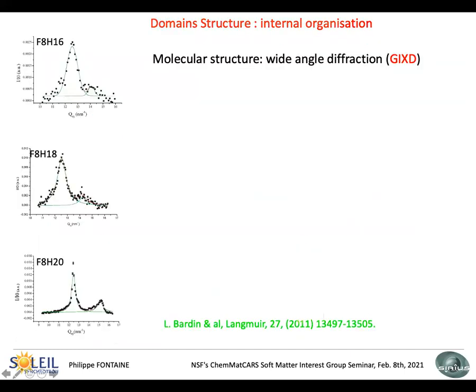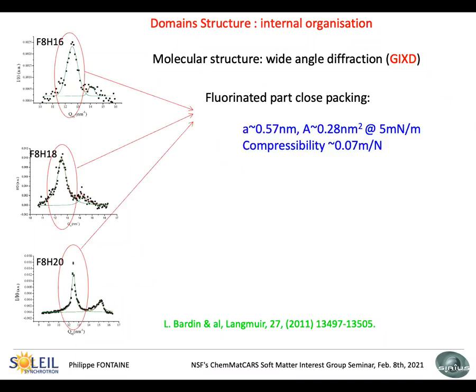Inside the domains, the X-ray can also help you to know how the molecules are organized. And this is well known, that there are diffraction peaks at wide angle. Here are three different blocks, where the hydrogenated chains evolve from 16 to 18 to 20. We always have one diffraction peak at 12.5 nanometer minus 1, which corresponds to the fluorinated part close packing.